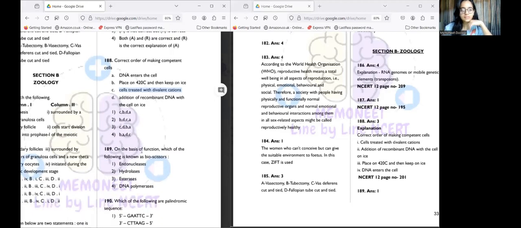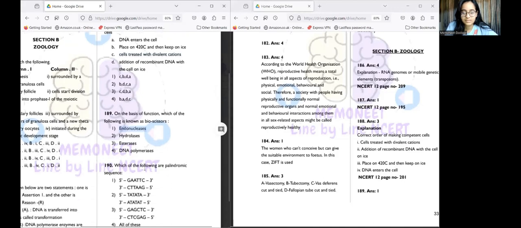Then the next question is 189, which is on the basis of function, which of the following is known as bioscissors. Okay, now you all must be knowing this. Restriction endonuclease, molecular scissors, bioscissors. So the answer is 1, which is endonuclease.